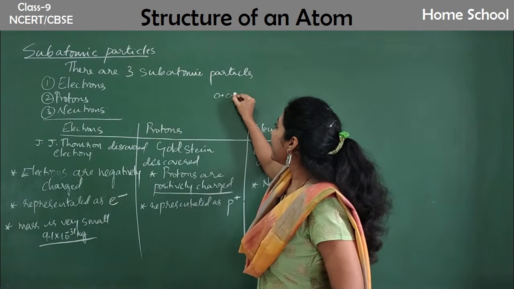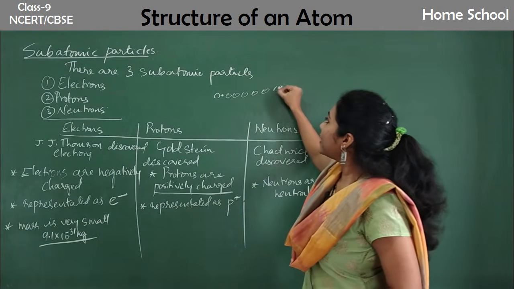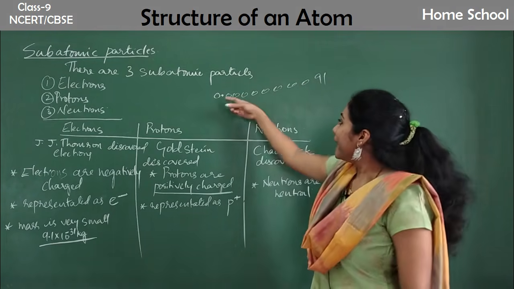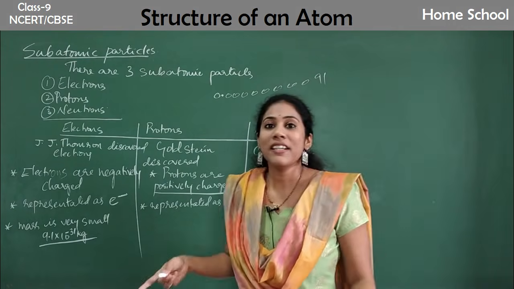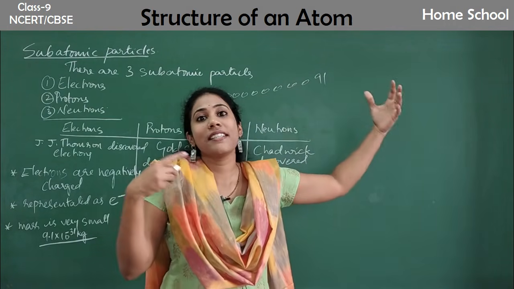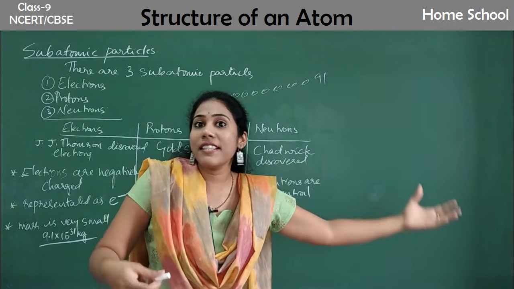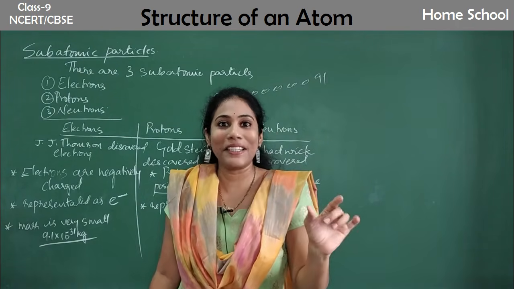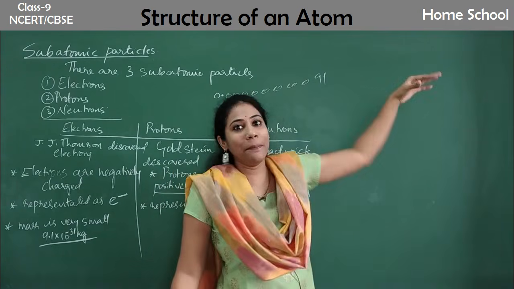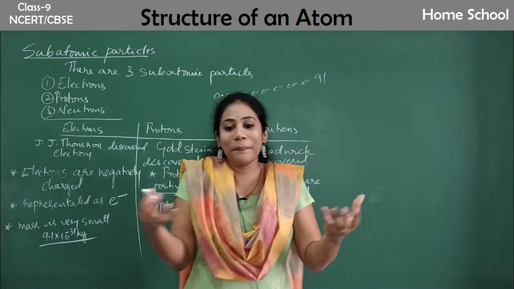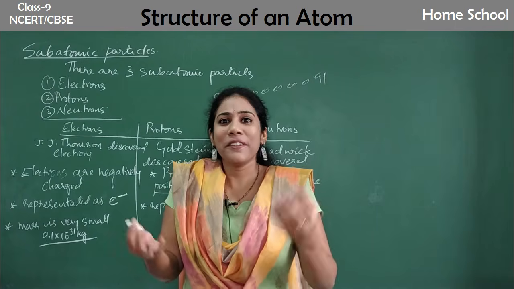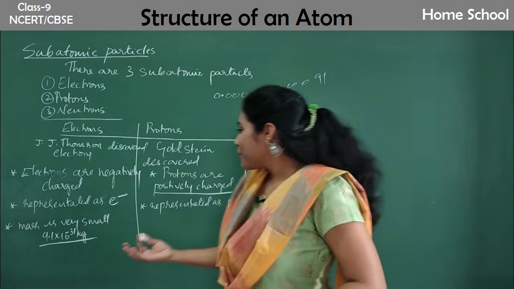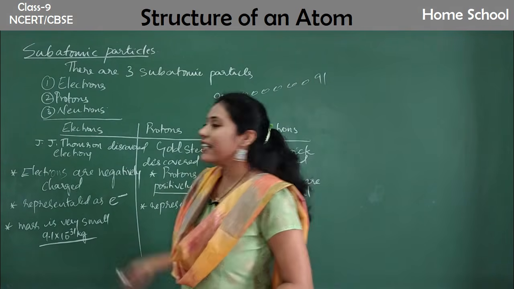If you write it as a decimal, 0 point, then 30 zeros, and after that 1 will come. Imagine how small a number it is. To write the number is long, but actually the number is so small. So this is the mass of an electron.